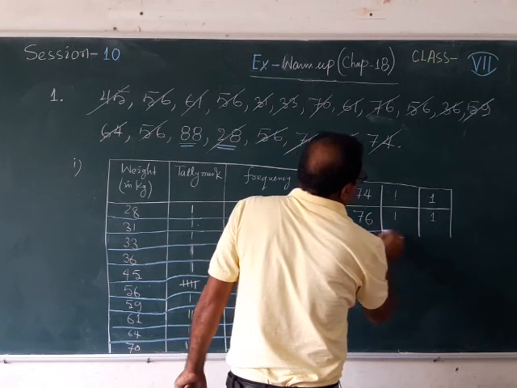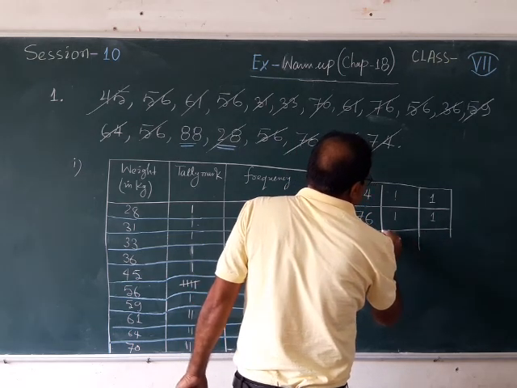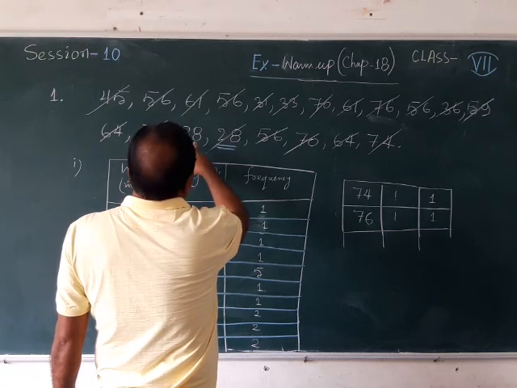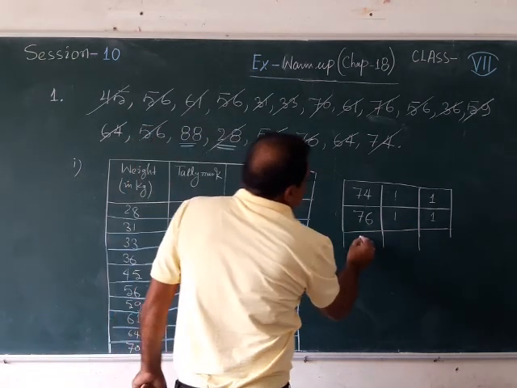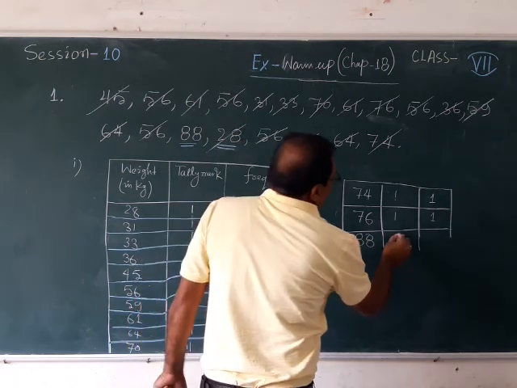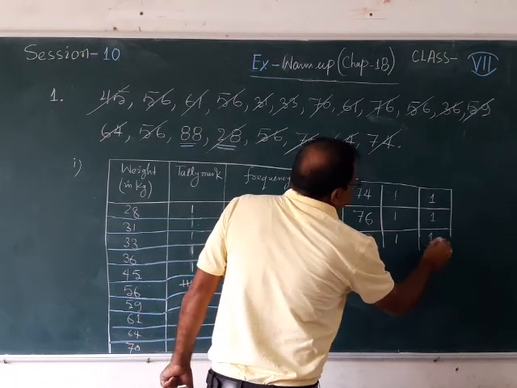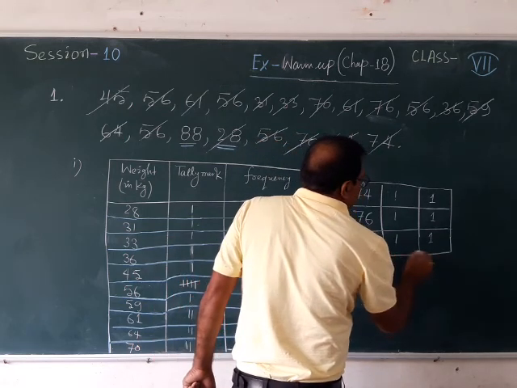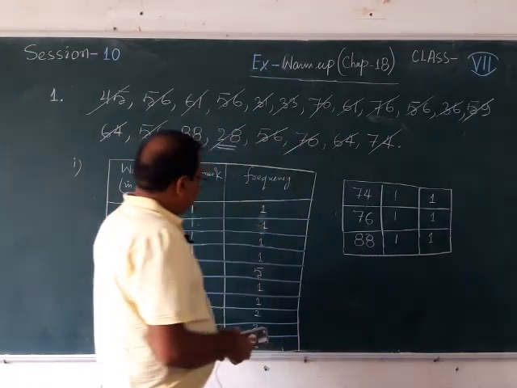After 76, which is the smallest number there? That is 88. How many 88s are there? Only one 88. So write here only 1 for 88. Okay, so here all the numbers are written.